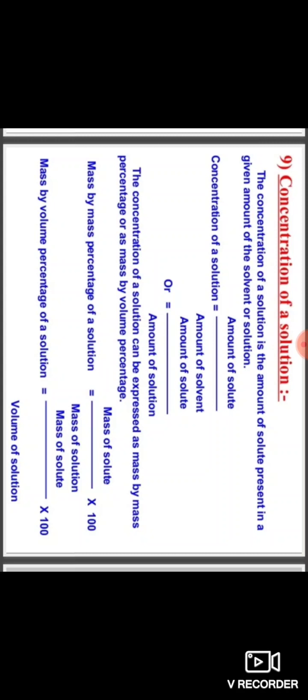It can be expressed as mass by mass percentage or as mass by volume percentage. Mass by mass percentage is equal to mass of solute by mass of solution into 100. Mass by volume percentage is equal to mass of solute by volume of solution into 100.